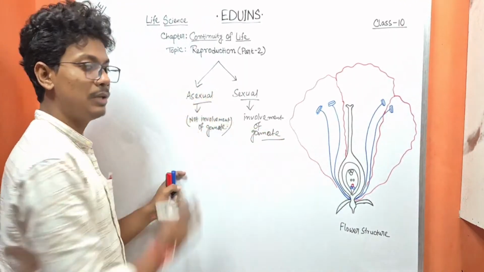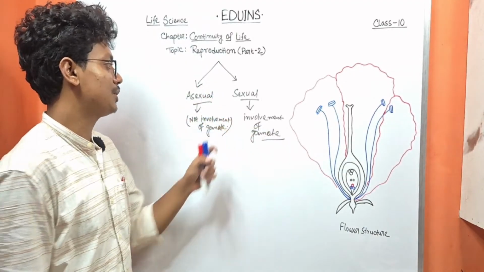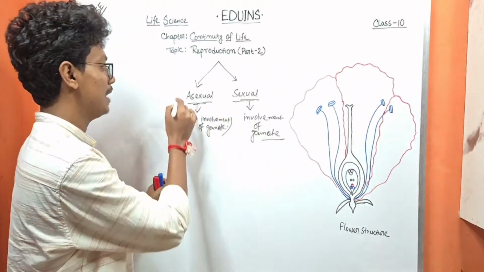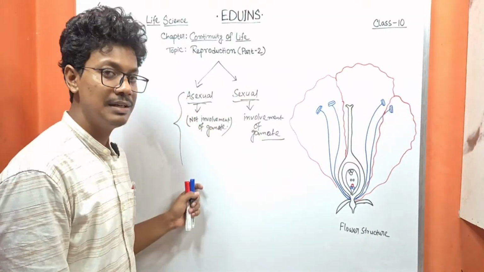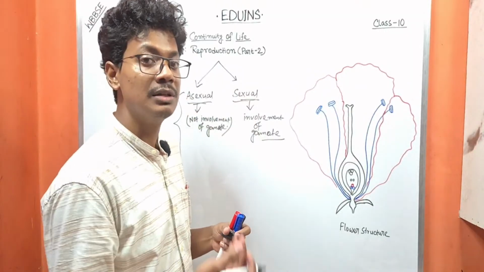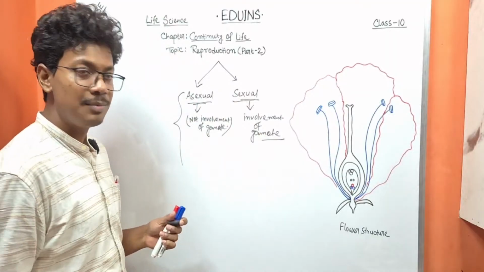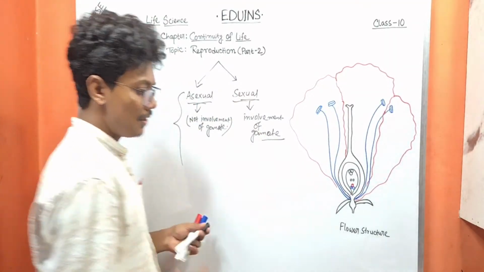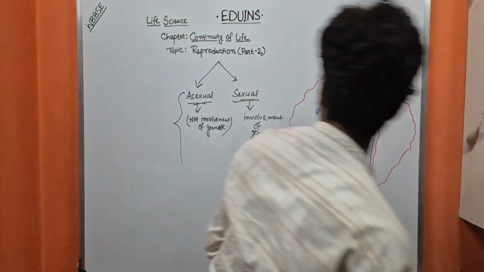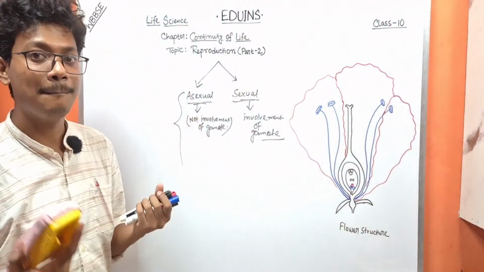So these are the two types of reproduction, asexual and sexual. Asexual reproduction is further divided into fission, fragmentation, regeneration, vegetative propagation, etc. Today we will discuss sexual reproduction in plants.